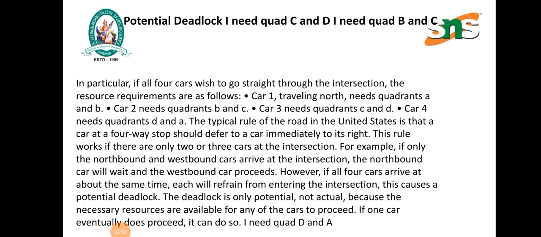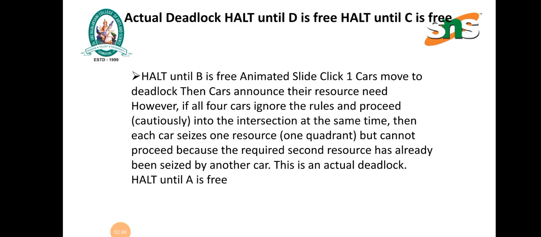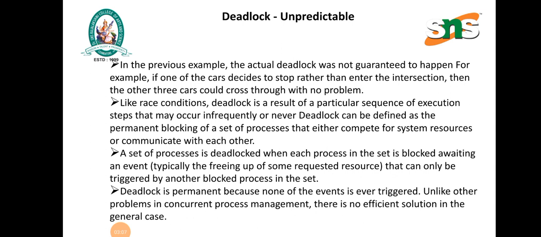The typical rule of the road in the United States is that at a four-way stop, a car should defer to the car immediately to its right. This rule works if only two or three cars are at the intersection. Then the cars announce their resource needs. All four cars ignore the rules and procedures but cannot proceed because the required second resource has already been seized by another car. This is an actual deadlock.